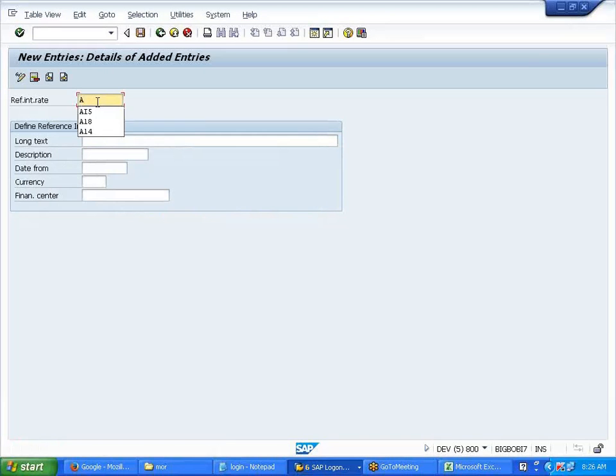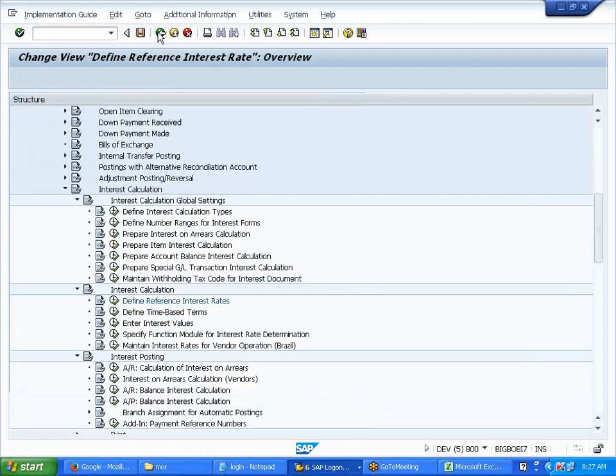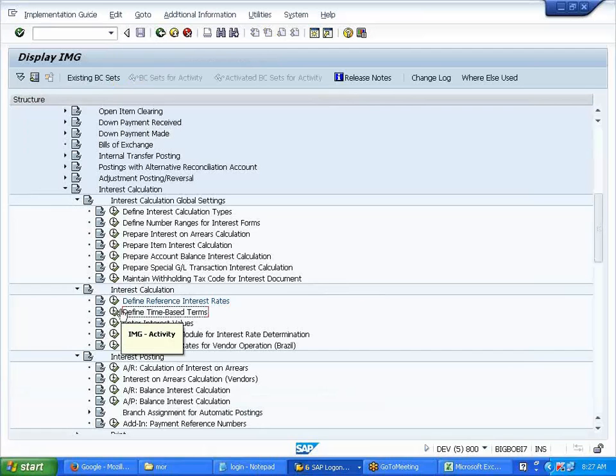Defining one more, AI9. Currency. Save it. Back. So I have defined two, AI5 and AI9. Same settings from here.